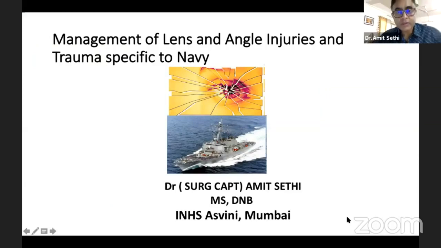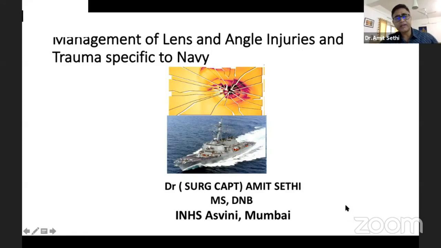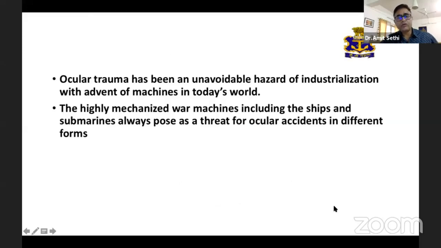Good afternoon. My co-speakers have talked about injuries specific to Army and Air Force and also high altitude. Now, I would be talking about ocular injuries and trauma specific to the Navy and more specifically to the Indian naval warships. Ocular trauma has been an unavoidable hazard of industrialization with the advent of machines in today's world.